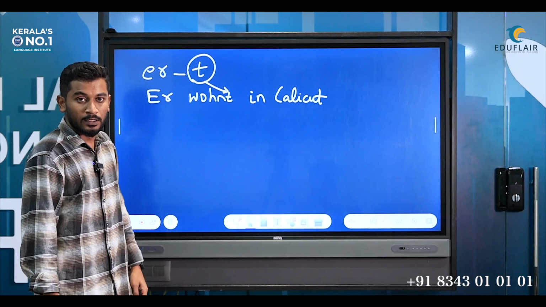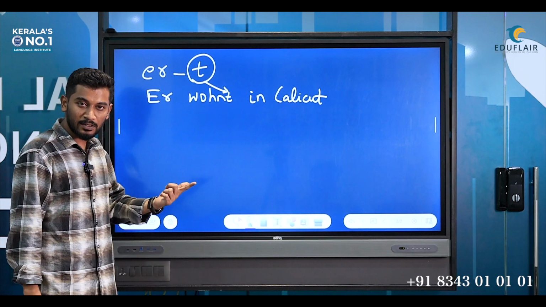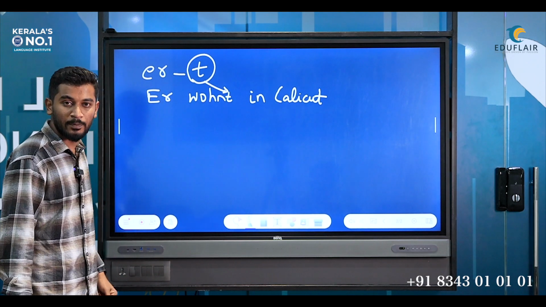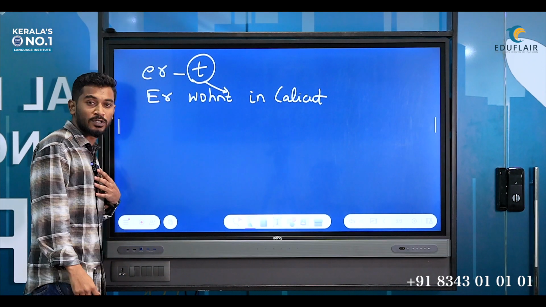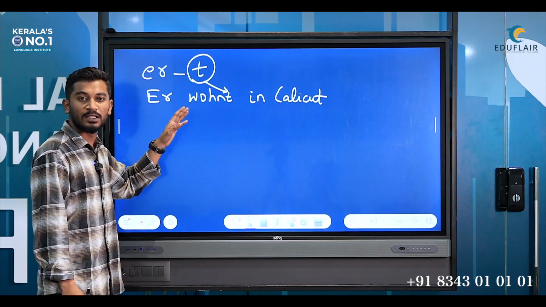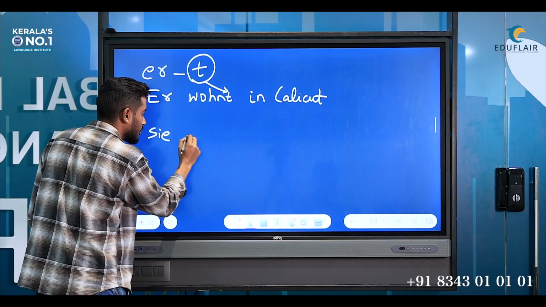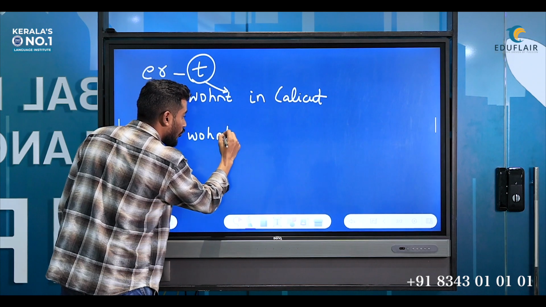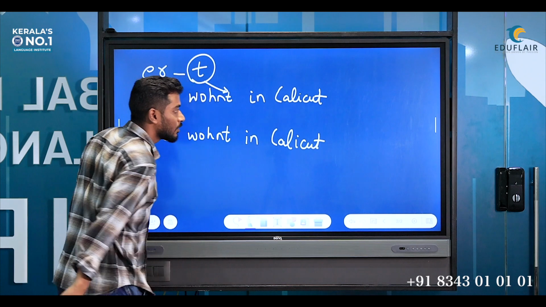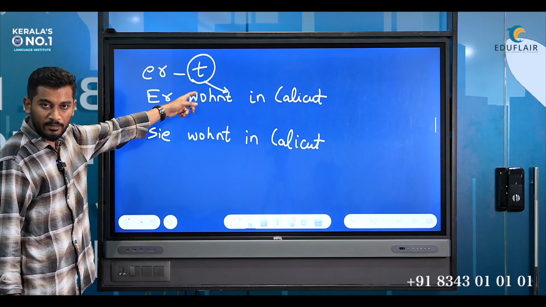Not just er, that is your he, even es, that is it, and sie, that is she, follow the same ending. So if I want to say she lives in Calicut, the conjugation will remain the same. Let's take an example. She lives in Calicut. Sie wohnt in Calicut. The same thing happens with es as well. The ending remains the same.